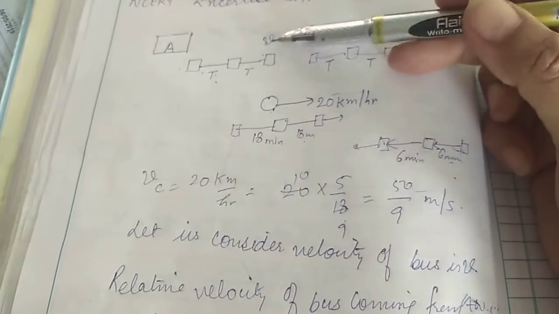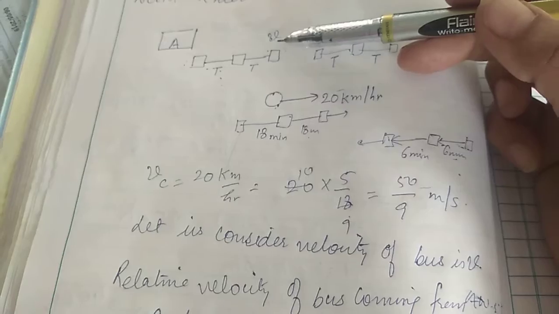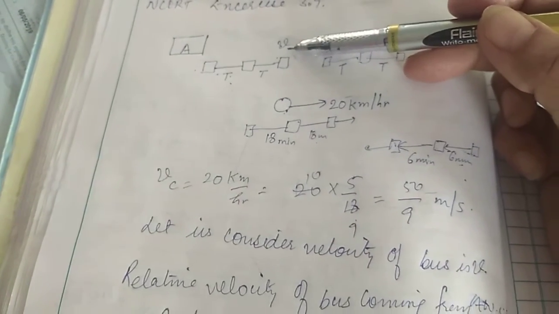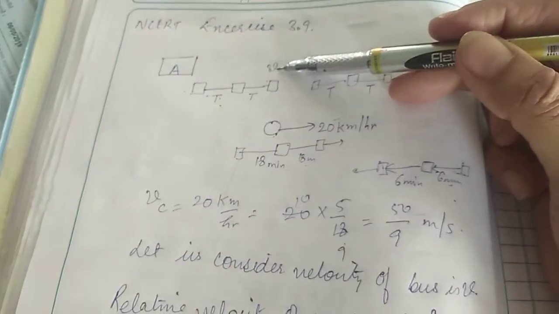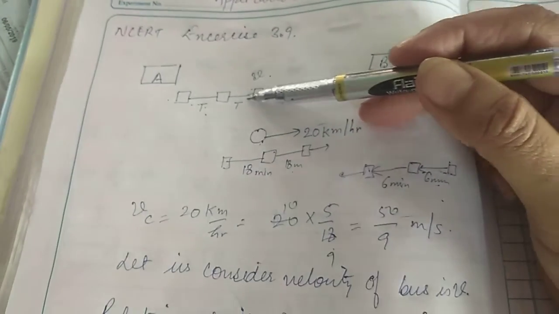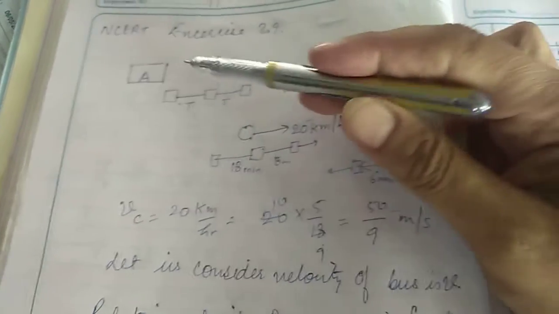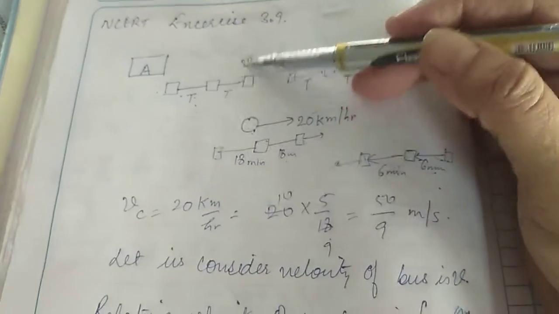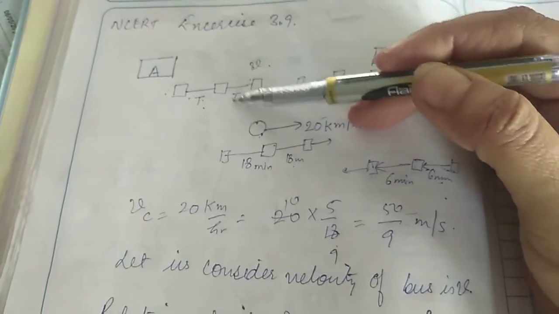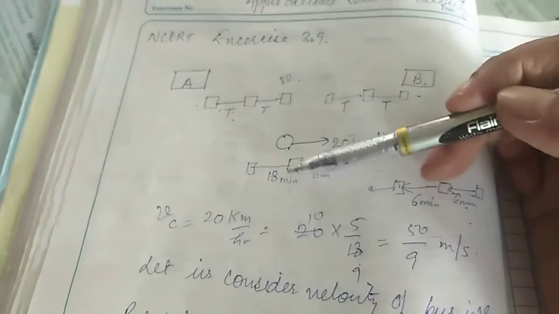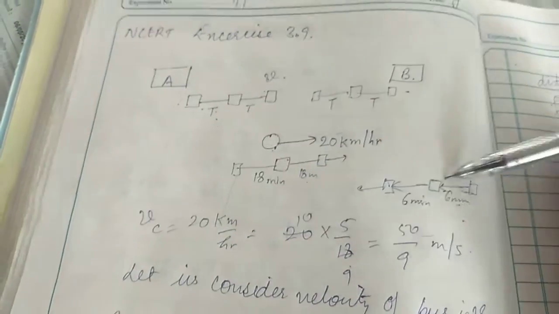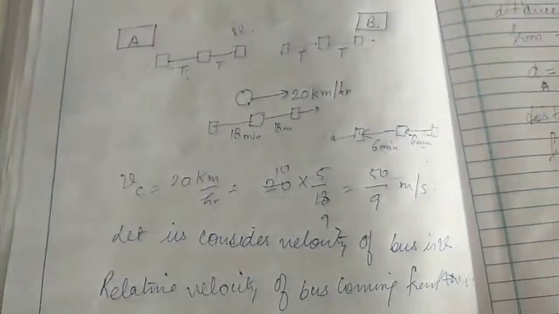Here you see we will not consider them with respect to the cyclist. We can take the original values, that the velocity of the bus is v, t is the time, and so you see how much distance it is going to cover before the second bus is going to leave the station. So that distance we will find out from here, and we are going to compare it with this distance or this distance. You will get the same answer.